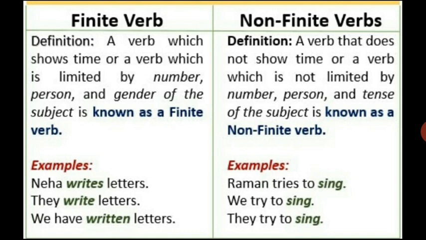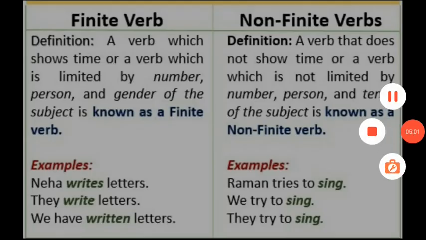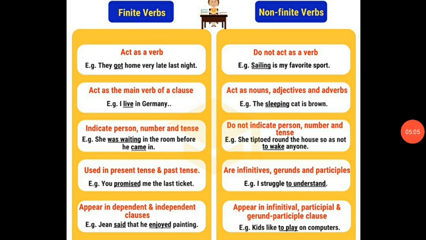Let us know more information with some examples about finite and non-finite verbs. Finite verbs act as a verb. Example: they got home very late last night. From the underlined verb, we can understand that finite verbs act as a verb. They act as the main verb of a clause. I live in Germany. They indicate person, number, and tense.